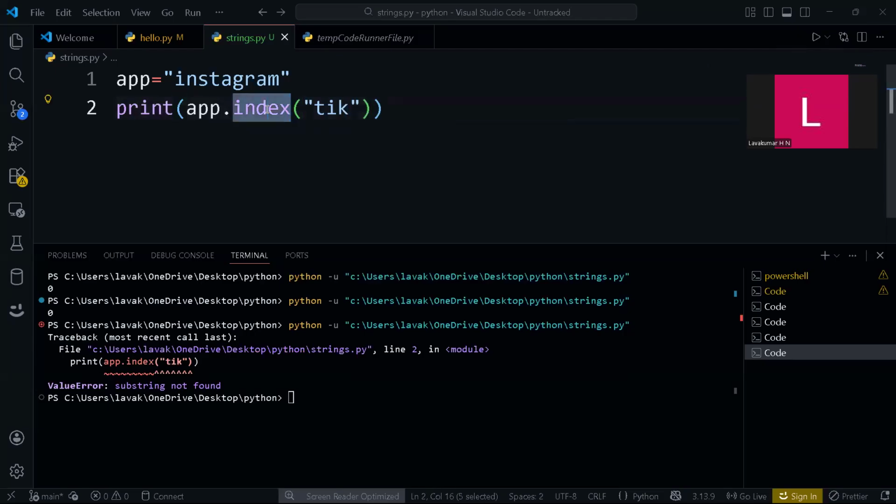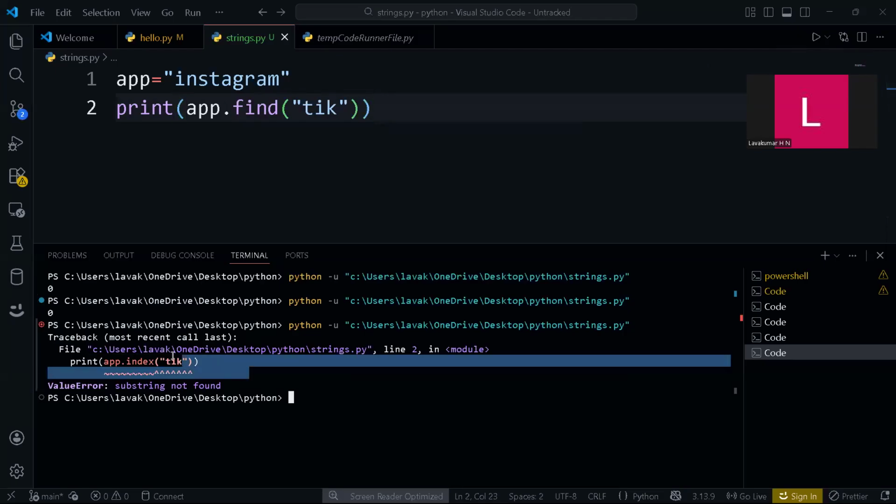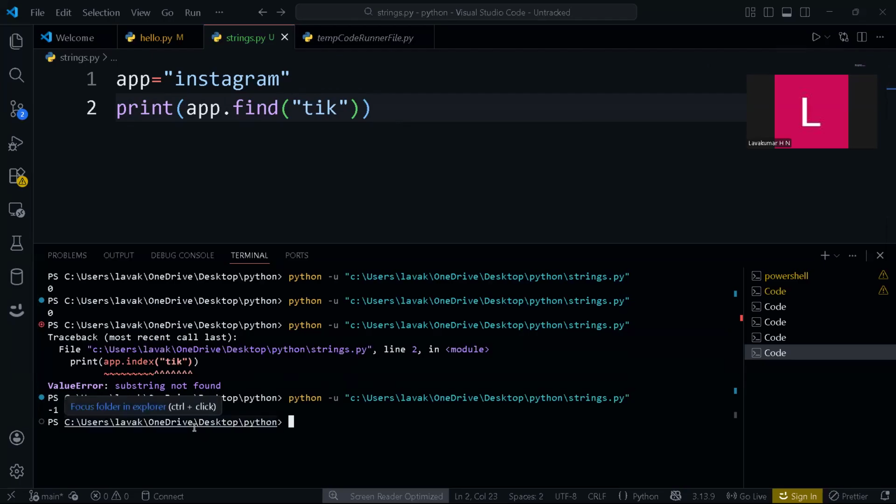But if you use find, you can see here, value not found, substring not found. If you use find, you will get -1. Now the interviewer will ask you what is the difference between find and index. So now you can say, sir, when I use index, we will get a value error if the substring is not found in the original string. When I use find, the return value will be -1.